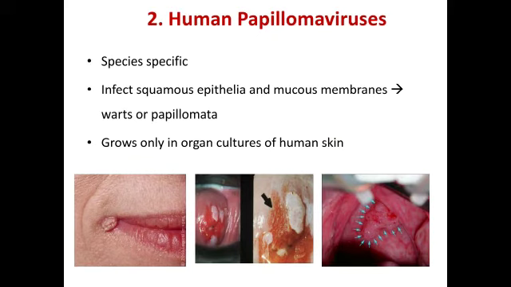Moving to the human papilloma virus. They are species specific. They infect squamous epithelium and mucous membrane and produce warts or papillomata. These warts or papillomata grow only in organ cultures of humans.